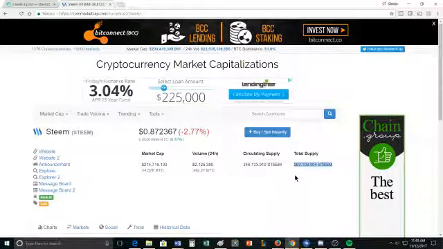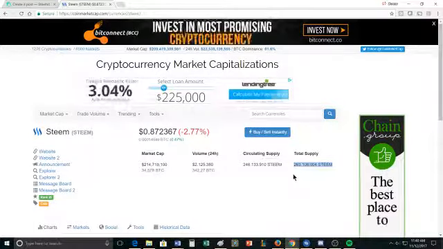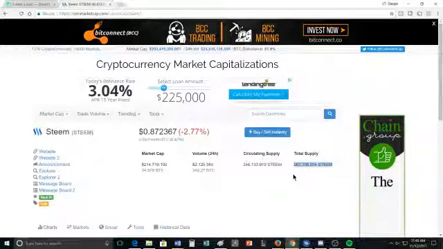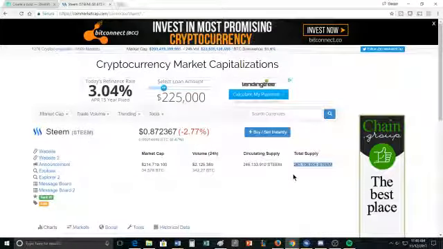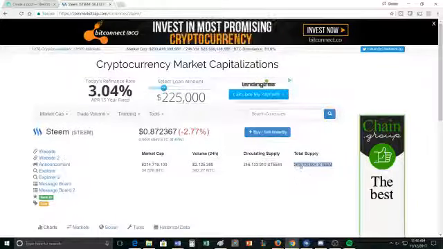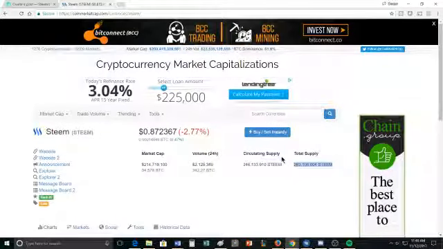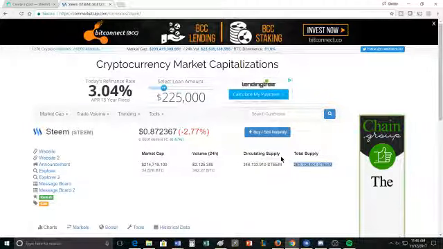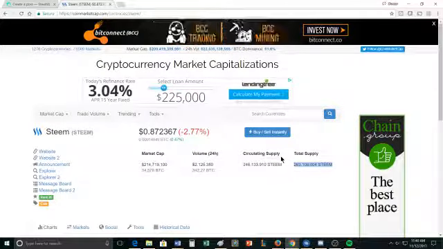And the way that this whole platform works is that we have inflation on this platform. It's pretty small, 10% or so. So over the next year, there's going to be roughly 26 million Steem, and the 26 million Steem goes into those rewards that are coming through the system.